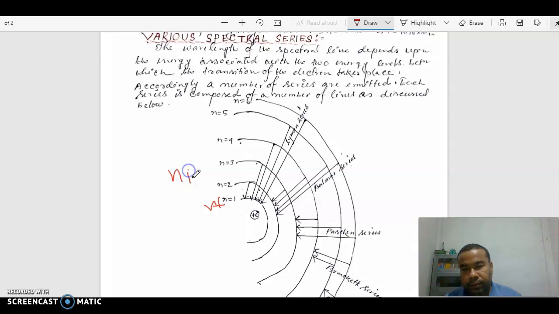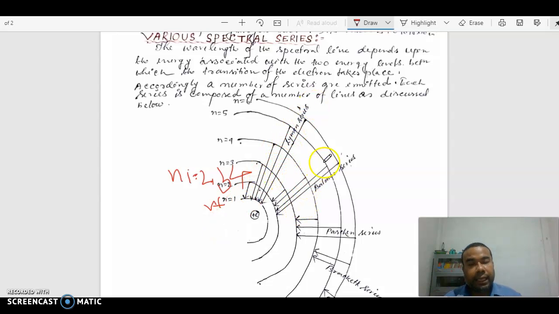ni equal to 2, 3, 4. So higher energy levels are 3, 4, 5, 6, 7, 8, and so on. When an electron jumps from some higher energy level to the lower energy level corresponding to n equal to 1, that is called the Lyman series.